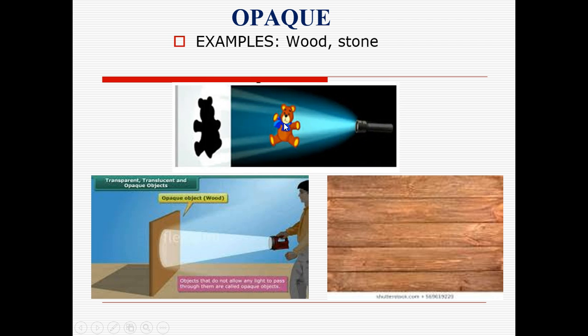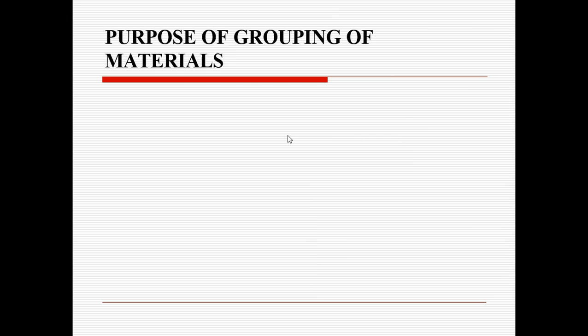Next one, teddy bear. When light is passing through them, you can see the shadow of the teddy bear, but you can't see a clear image of the teddy bear as you are seeing here, right? So these are some examples for opaque objects. Understood? Yes, ma'am. So shall we go for next? Yes, ma'am.